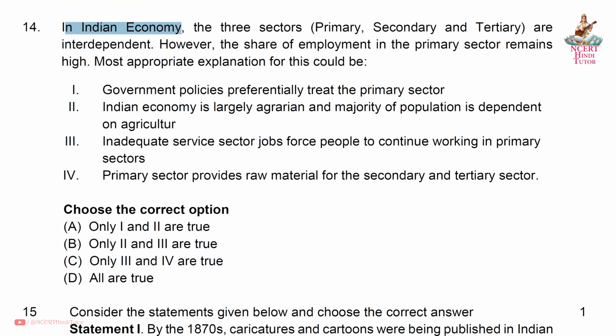In the Indian economy, the three sectors, primary, secondary and tertiary, are interdependent. However, the share of employment in the primary sector remains high. The most appropriate explanation for this could be answer B. Only second and third are true. Second, the Indian economy is largely agrarian and the majority of the population is dependent on agriculture. And third, inadequate service sector jobs force people to continue working in the primary sector.